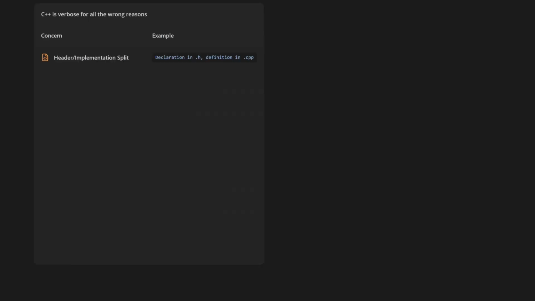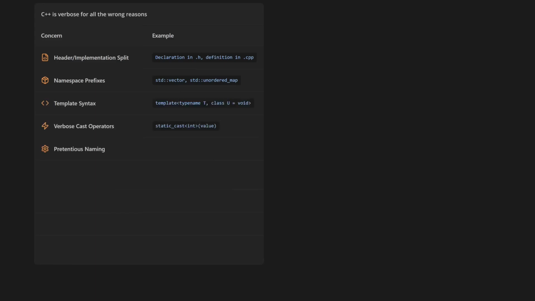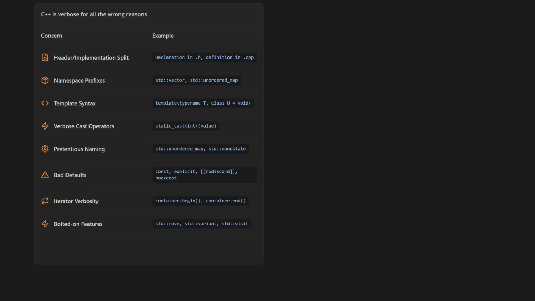It's verbose because of bad design decisions and historical baggage, like code duplication between header and CPP files, namespace prefixes, template syntax, verbose language features like static cast, idiosyncratic and pretentious naming conventions like std::unordered_map and std::monostate, bad defaults which require you to spam const, explicit, nodiscard, and noexcept everywhere, poor standard library design which requires you to spam begin and end everywhere, and features that should be integrated natively into the language are bolted on as an afterthought in the standard library instead, like std::move, variant, and visit.